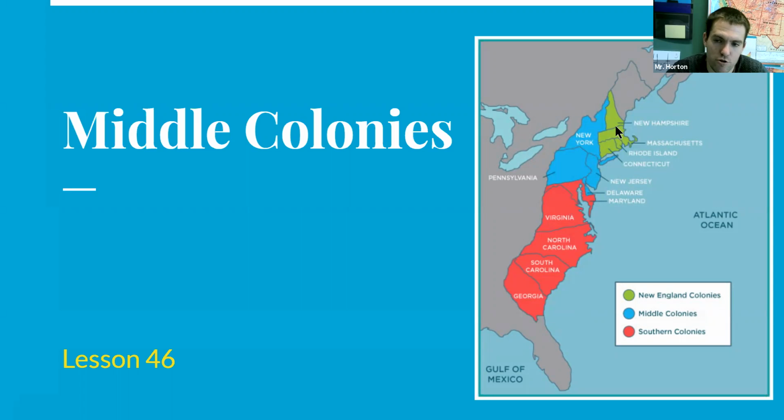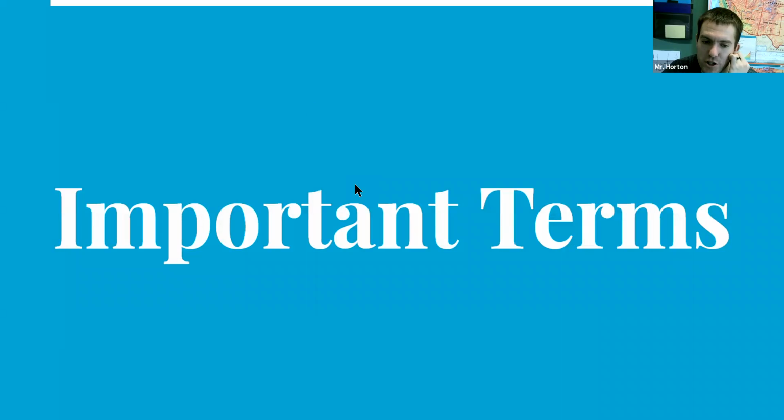The reason why they're grouped up into 3 groups is because each of the sets of colonies share some characteristics. So we'll talk about what makes the Middle Colonies unique and different from the Southern and New England colonies, okay? So New York, Pennsylvania, New Jersey, and Delaware make up our Middle Colonies. So what makes them so unique and different? Let's first talk about some important terms.